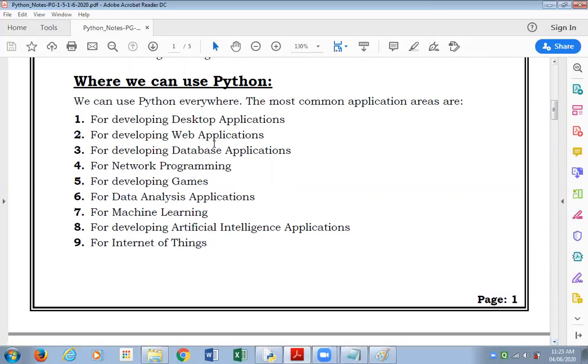Now, friends, when we are telling you the various areas for which programs can be made in Python, let me tell you, for all these various purposes, like for example, database applications, there are ready-made packages available in Python, even for network programming and for developing games.